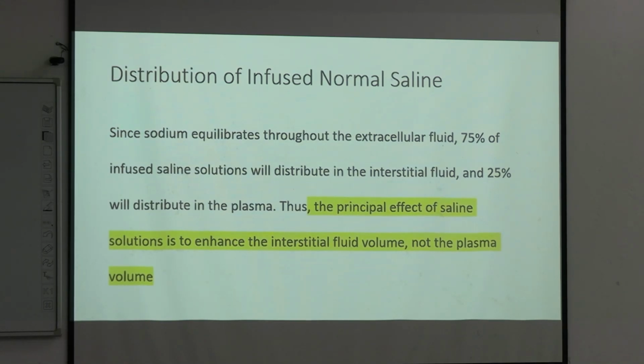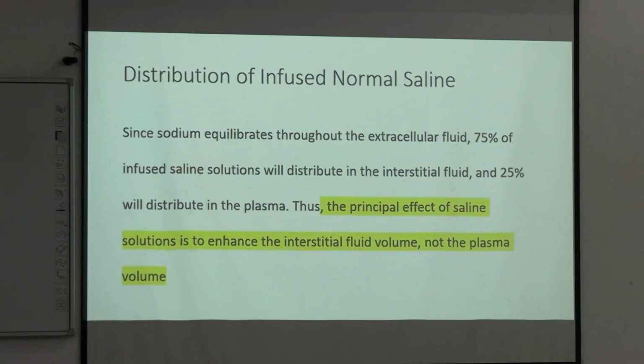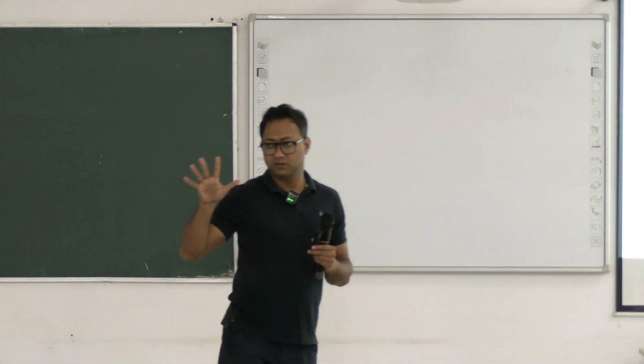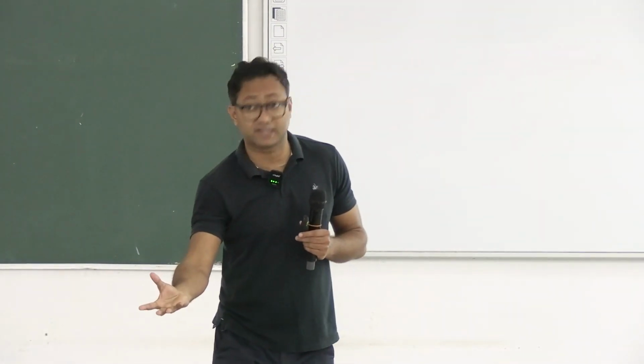So if you infuse 1 liter of normal saline, out of this 1 liter, 250 ml remains in the intravascular compartment and the remaining 750 ml goes to ISF, interstitial fluid. Okay, so our purpose is not exactly served, because 25% of the purpose is served and 75% is not served. It would have been better if the normal saline all stayed in the intravascular compartment, which maintains my mean arterial blood pressure, right?